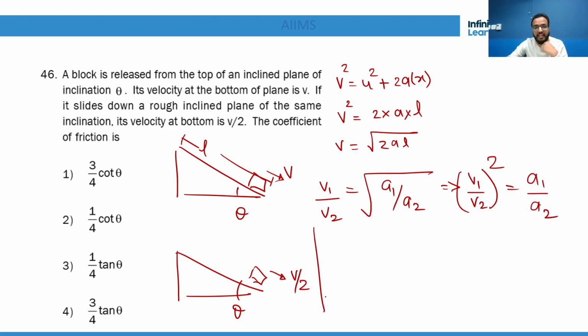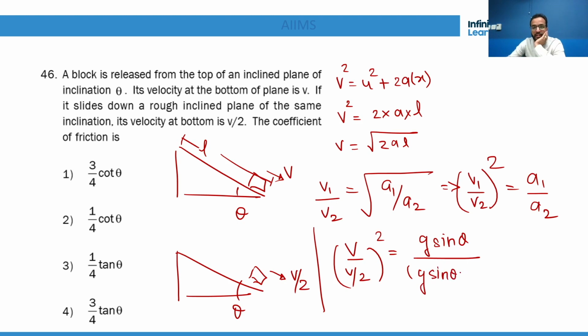Right? Now what is a1? It is g sine theta. So v by 2 whole square is equal to g sine theta upon, it will be g sine theta minus mu g cos theta. Again you solve it, and you'll get the right answer. Do you understand? So mu will come out to be 3 by 4 tan theta.